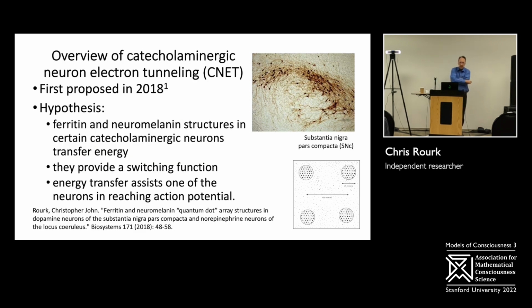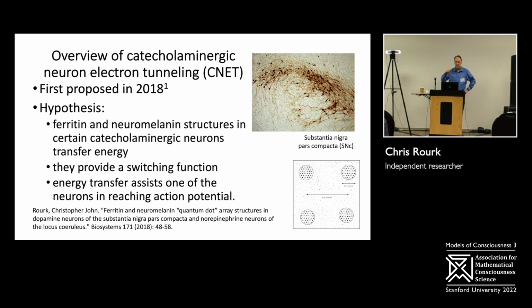So CNET was based on this observation about ferritin and neuromelanin, and why? Well, because ferritin has been studied in solid state implementations, and they've observed electron tunneling in association with it. In electron tunneling, the electron becomes coherent, and then it localizes in a different physical location. So it's tunneling, or moving location. This is one of those mysteries of quantum mechanics that are very interesting. This has been observed by many researchers. Neuromelanin, no such observations, but it has other interesting physical properties that I won't get into.